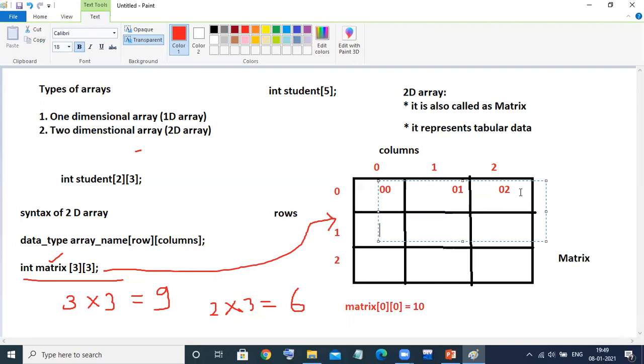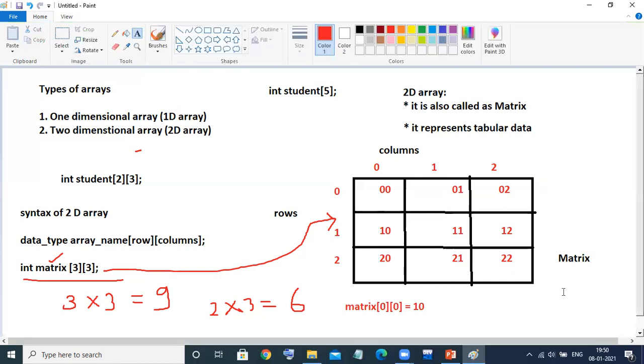Now the row has changed: 1 comma 0th column, then 1 comma 1, and 1 comma second column. Again, the last row: 2 0, then 2 1, and the last one is 2 2. These all are the subscript representation of this matrix, the index values.